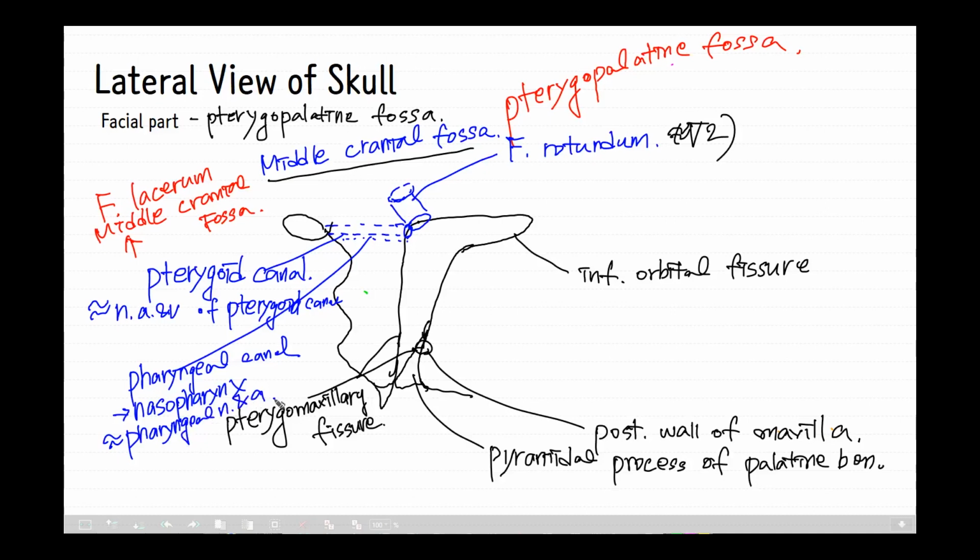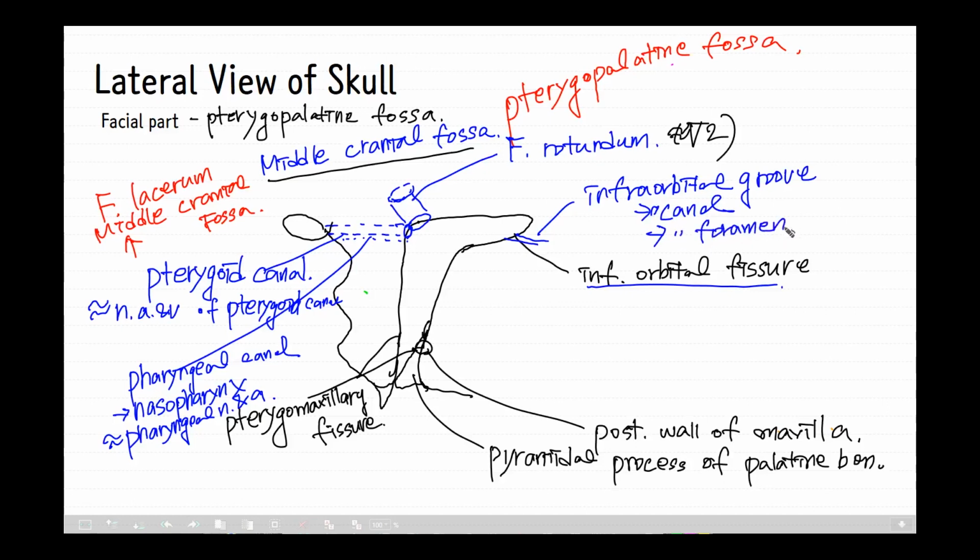Anteriorly, there is the inferior orbital fissure, and under this fissure there is a groove named the infraorbital groove and canal, which continues with the infraorbital foramen.